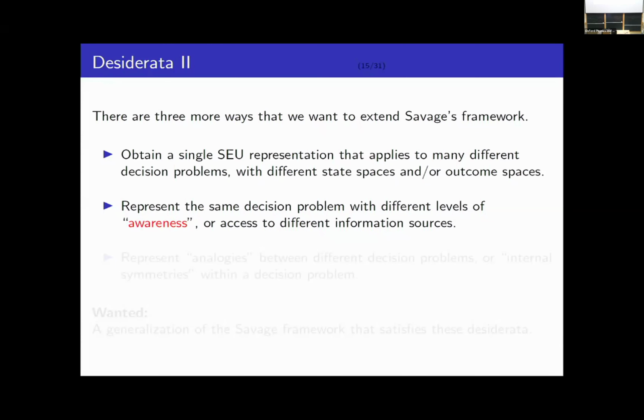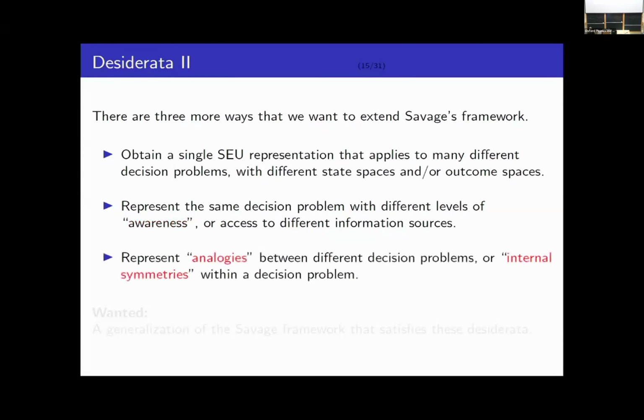Okay, so that means there can be multiple representations of the same decision problem. And we should have some story about how the agent rationally transitions between them. Another possibility is maybe she gets access to different information sources. And the third thing is that we might want to represent analogies between different decision problems, or we might want to represent internal symmetries within a decision problem.